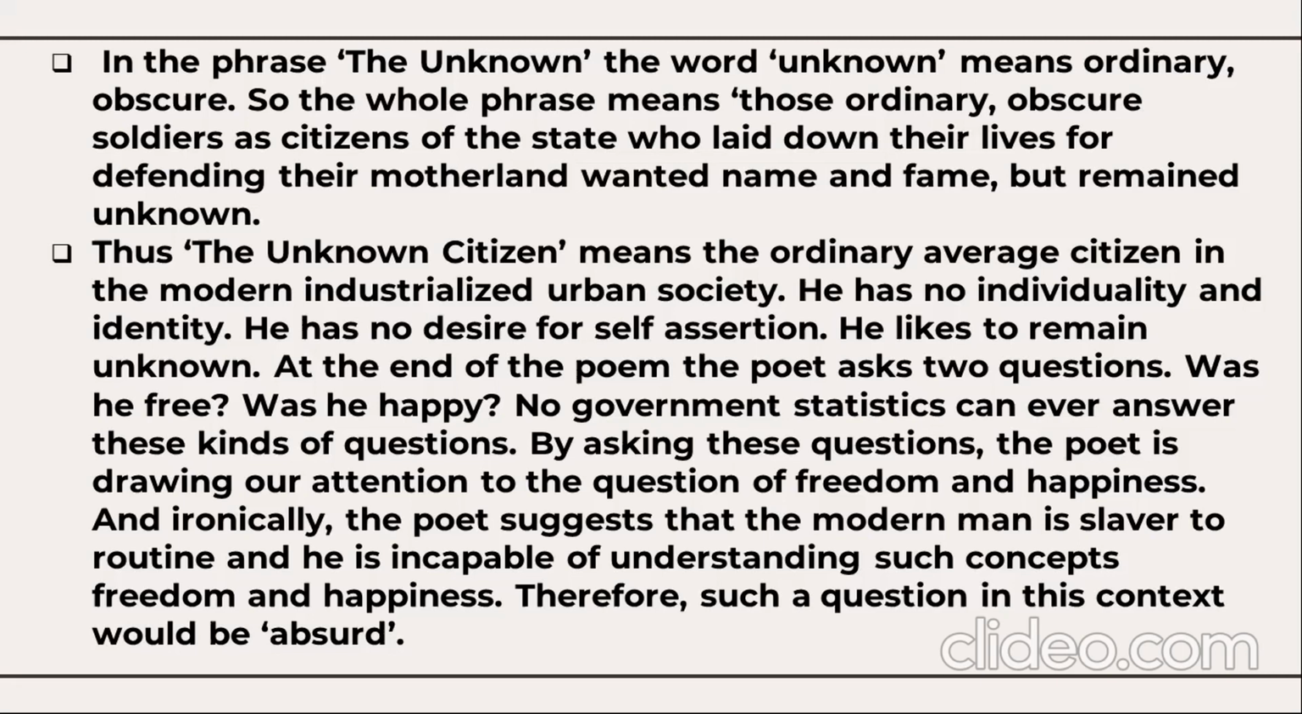At the end of the poem, the poet asks two questions: was he free? Was he happy? No government statistics can ever answer these kinds of questions. By asking these questions, the poet is drawing our attention to the question of freedom and happiness. And ironically, the poet suggests that the modern man is slave to routine and he is incapable of understanding such concepts like freedom and happiness. Therefore, such a question in this context would be absurd.